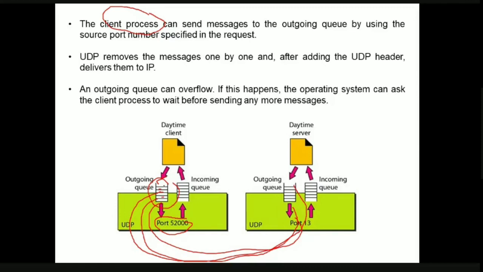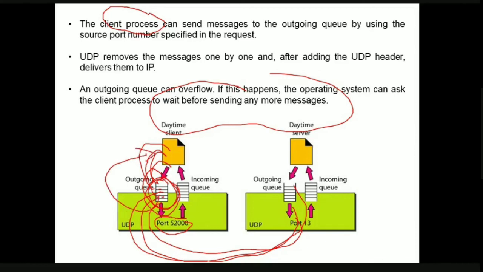Here the outgoing queue can overflow. Why? Because we do not provide any flow control. If this happens, what will the operating system do? The operating system will tell the client process to wait before sending other messages. If it sends the requests one after the other, obviously the queue has only a limited capacity, so the queue will overflow. Now the operating system will send an interrupt to this process: process, please wait because the queue is full. So this is about the queues on the client side.